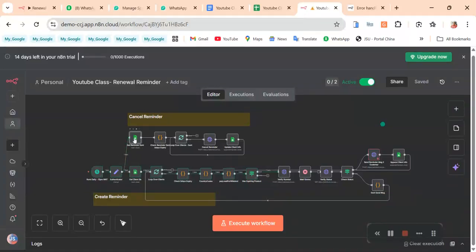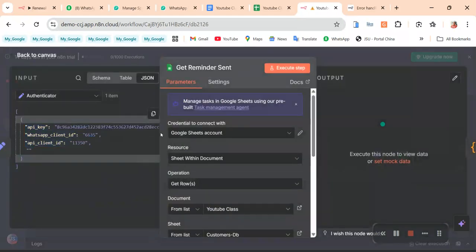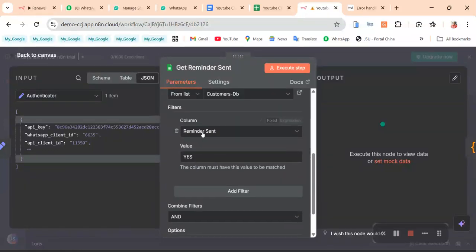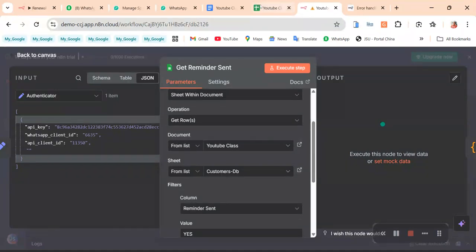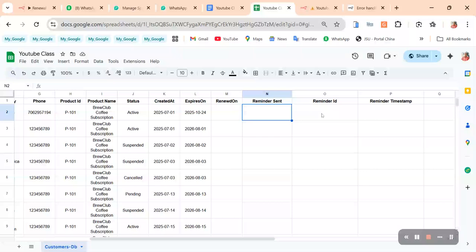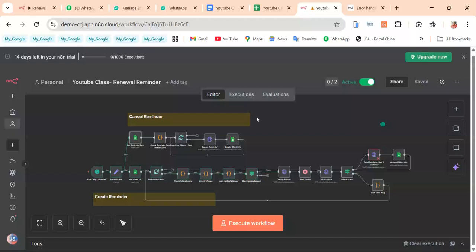So the second route here is to cancel it. So what are we doing here? We'll get the reminder sent. Reminder sent should be yes now, so we'll get the rows that have reminder sent. When creating the reminder, you don't have anything here yet. But when you send the reminder, we now have yes, and we now have the timestamp when it was sent. So we now need to check that timestamp.